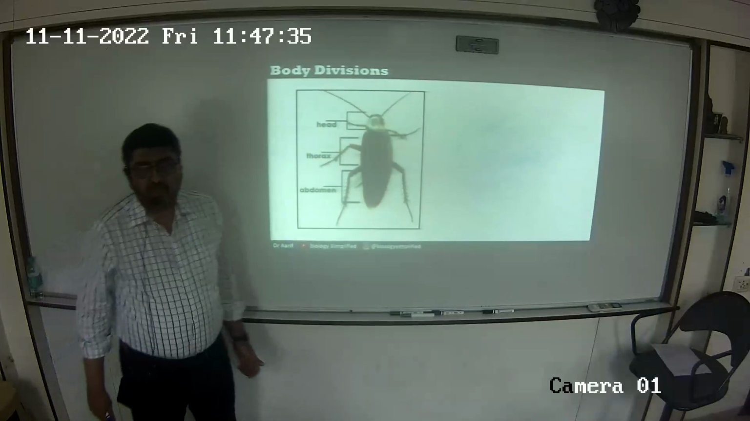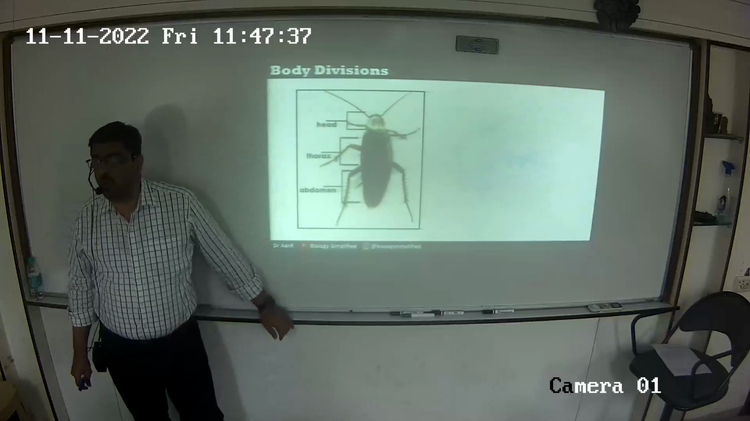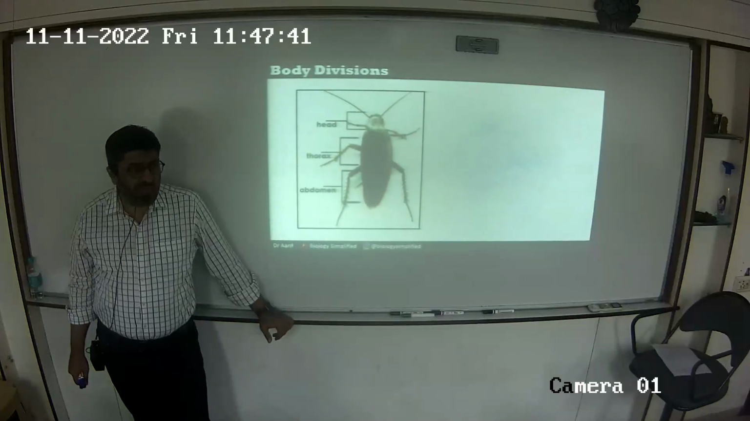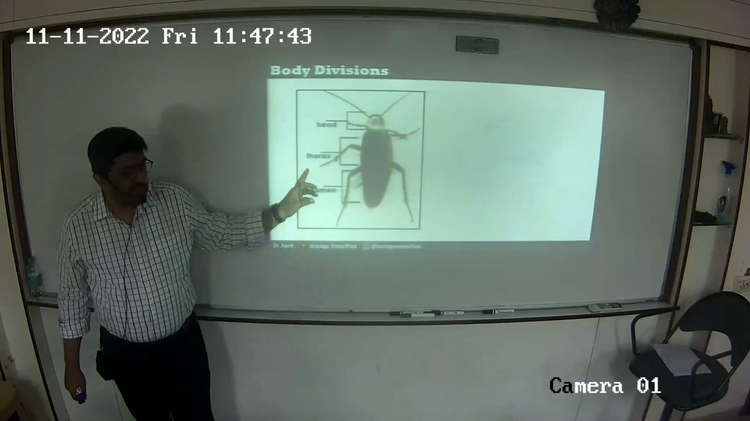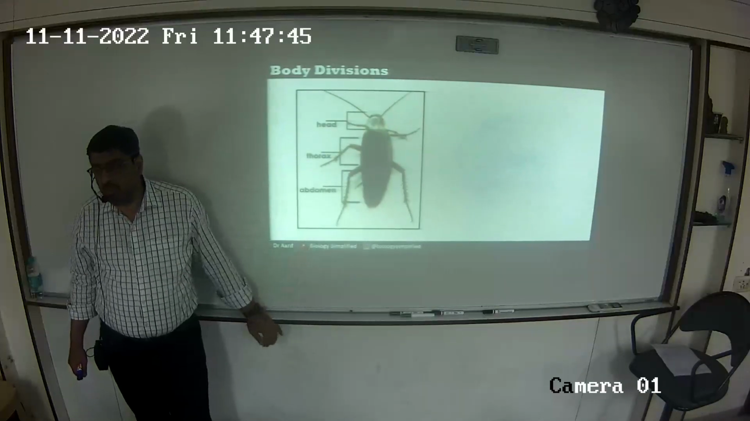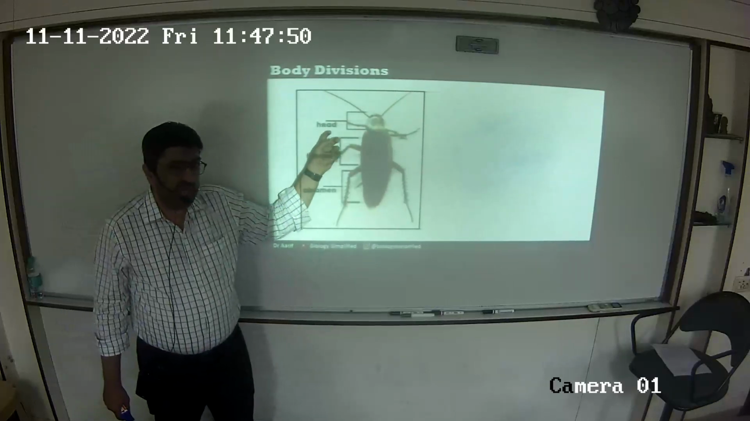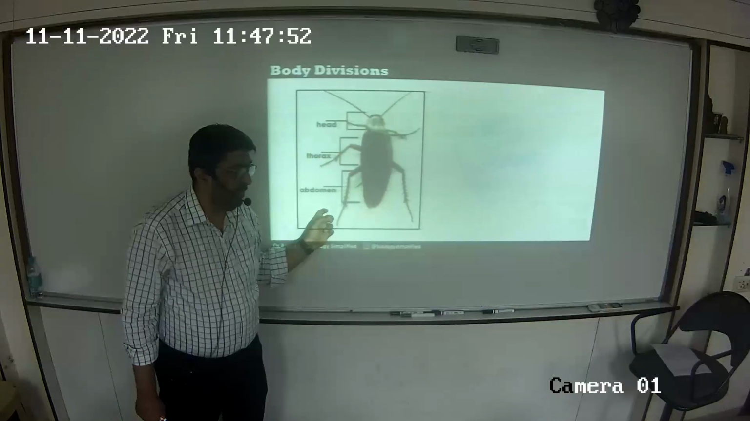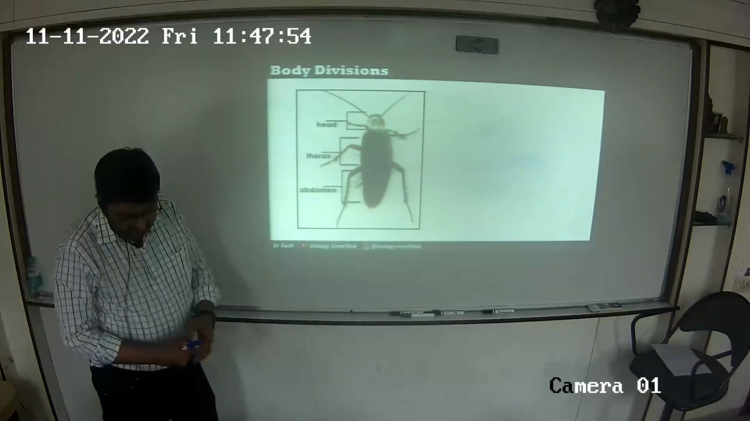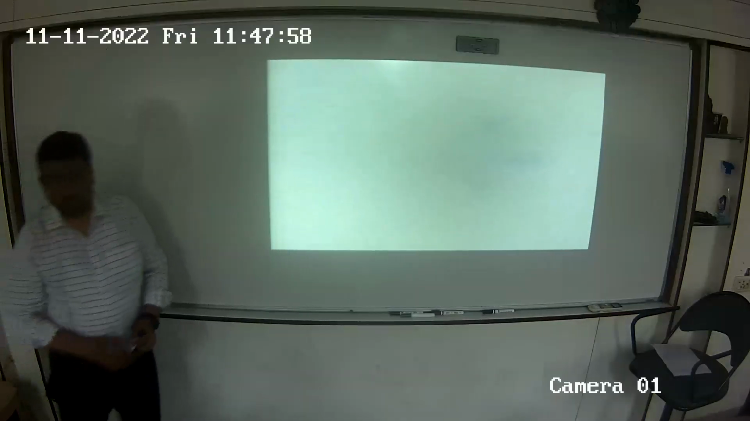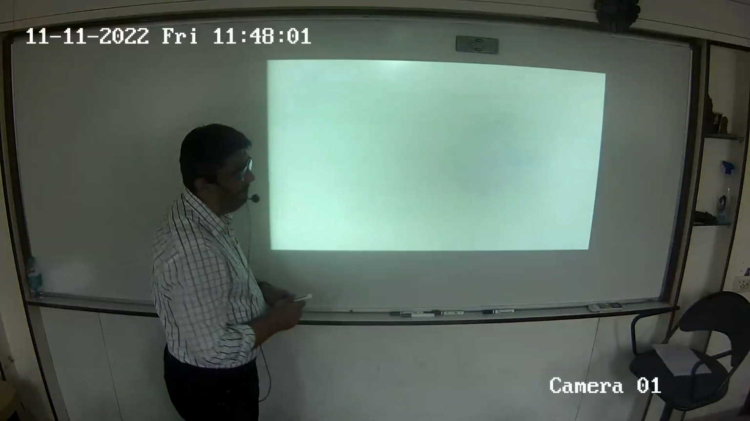We find that the body of the cockroach is made up of 3 parts: the head, the thorax, and the abdomen. So today's discussion is going to revolve around the structure of the head, thorax, and abdomen. First we take up the topic of head.